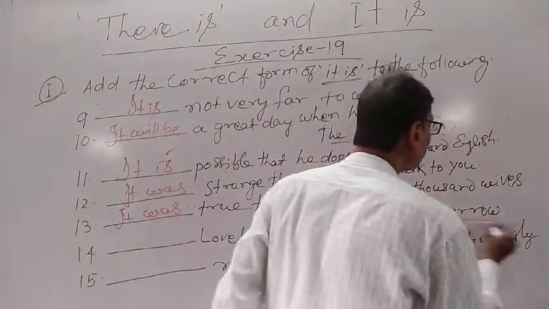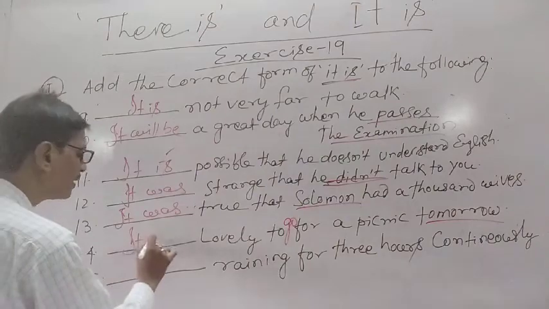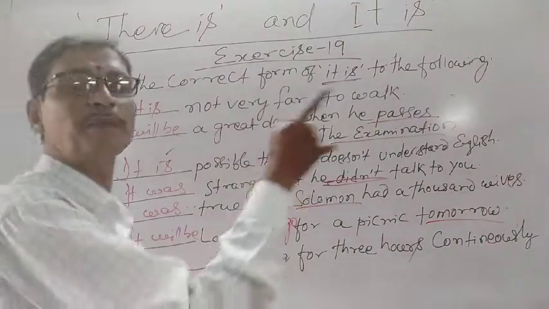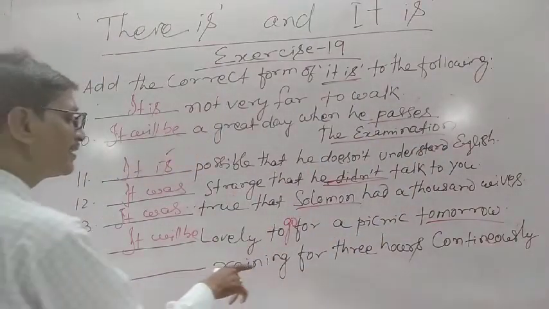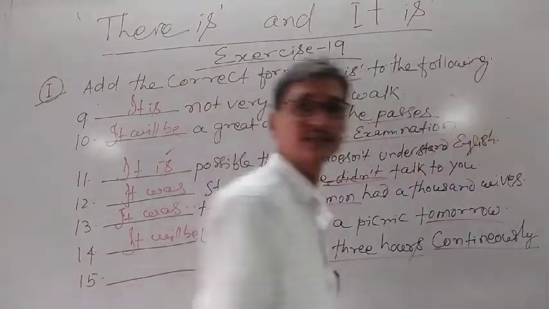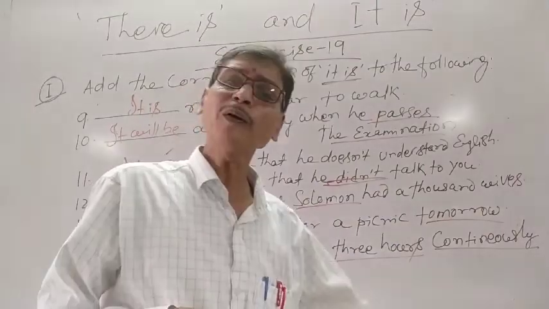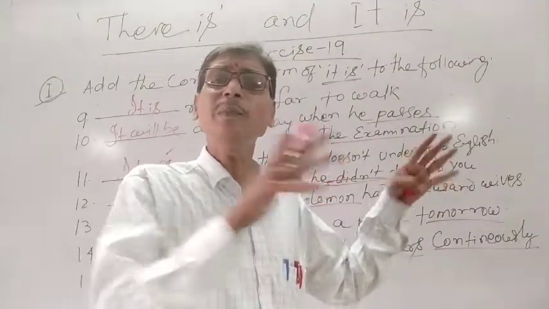Here tomorrow is a future time. So what will we do? It will be lovely to go for a picnic tomorrow. Similarly, "There's raining for 3 hours continuously." Now we are thinking, raining started before 3 hours, still it is continuing. That means something is continuously in progress.